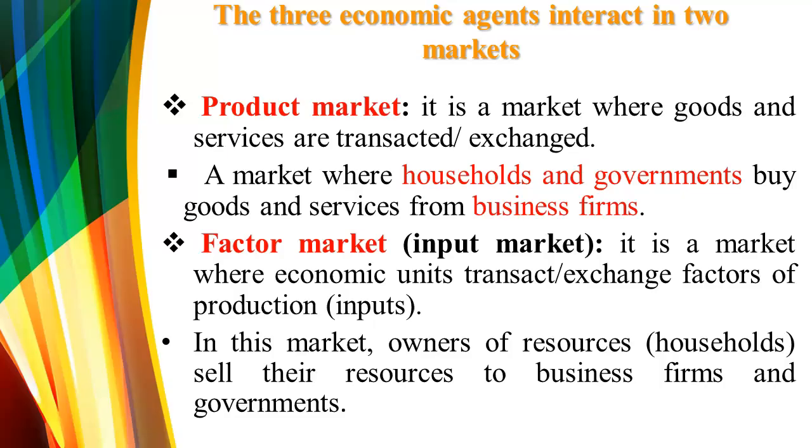It's a type of market. Don't miss the point. A type of market where firms sell their own finished products or goods and services either to households or the government is called product market. Who are supplying in the product market? Firms. What kind of things do they supply? Products, finished products. To whom? To households or the government.